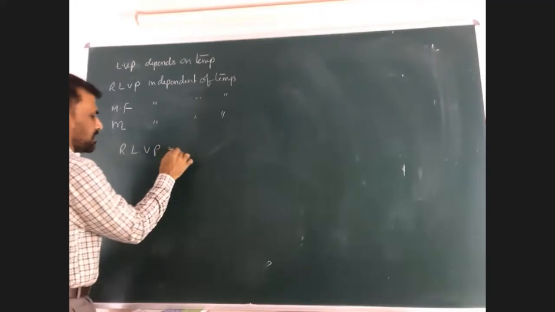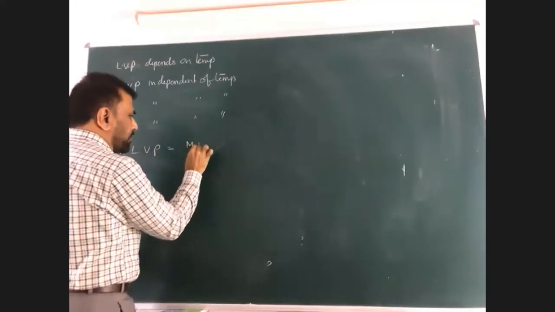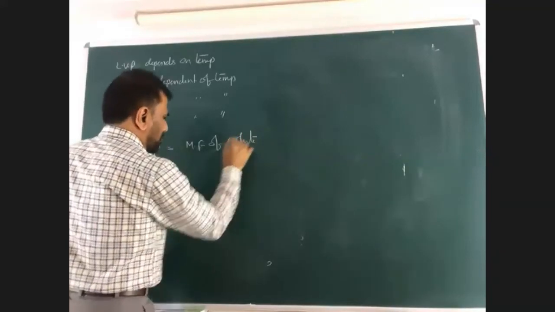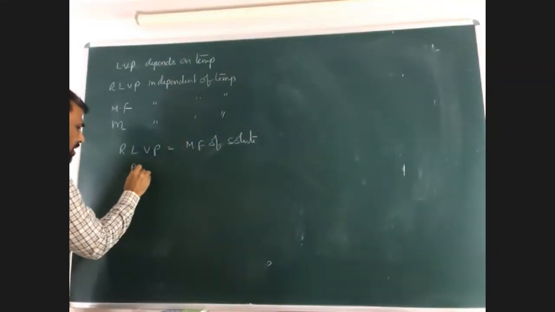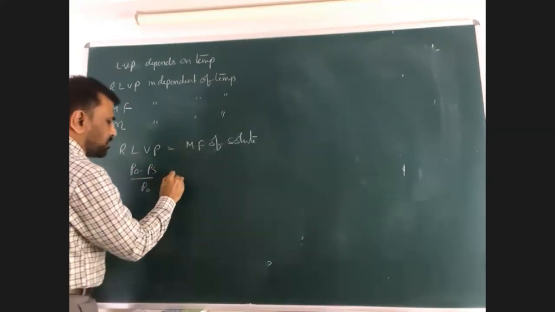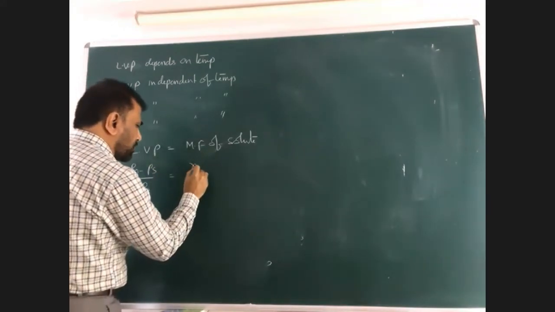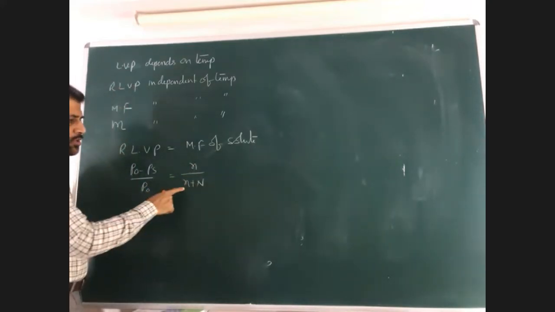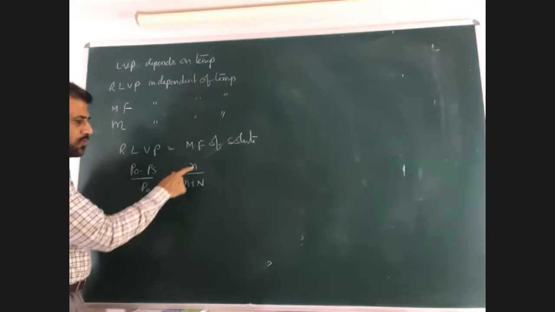RLVP is equal to mole fraction of solute. This RLVP, P naught minus PS by P naught, is equal to the mole fraction of solute, small n by small n plus capital N, in a solution. What is small n?